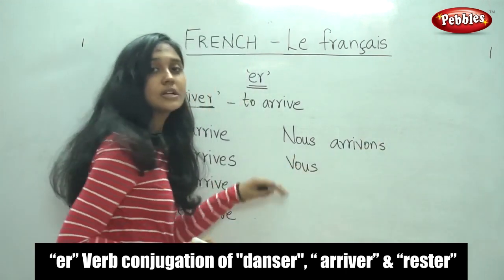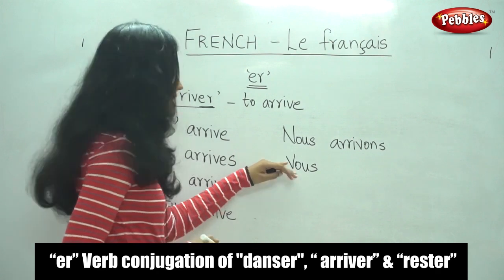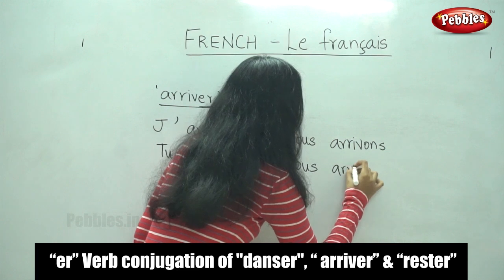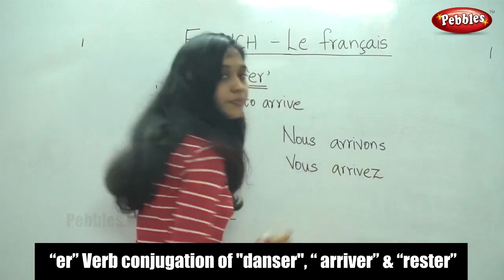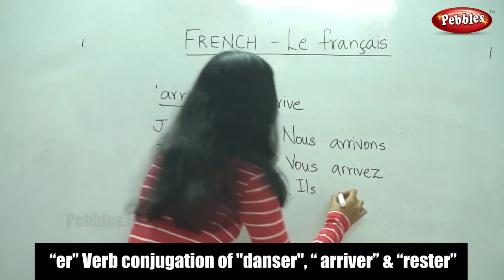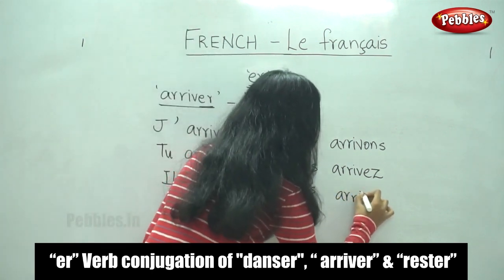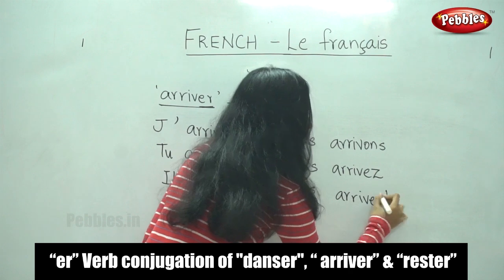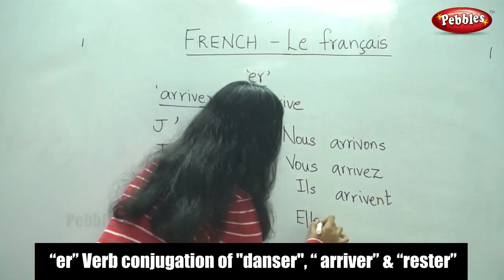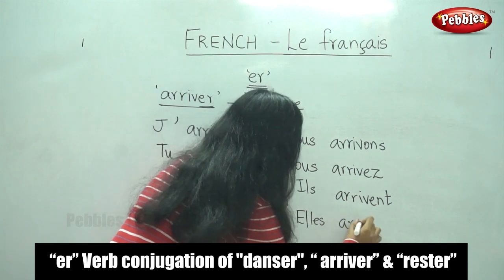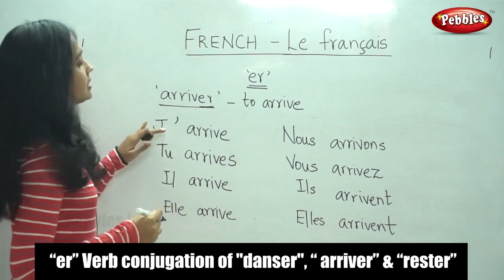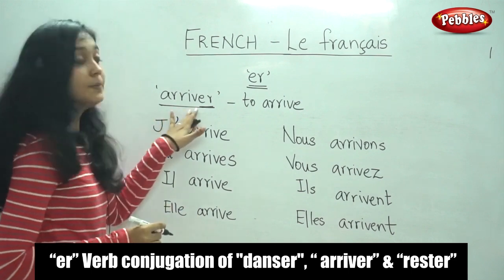For vous, what is the ending for vous? Yes, it is EZ. So, vous arrivez. For ils, yes, we would remove ER and replace it with ENT. For elles also, it is similar to ils. So, this is the conjugation for the verb arriver.